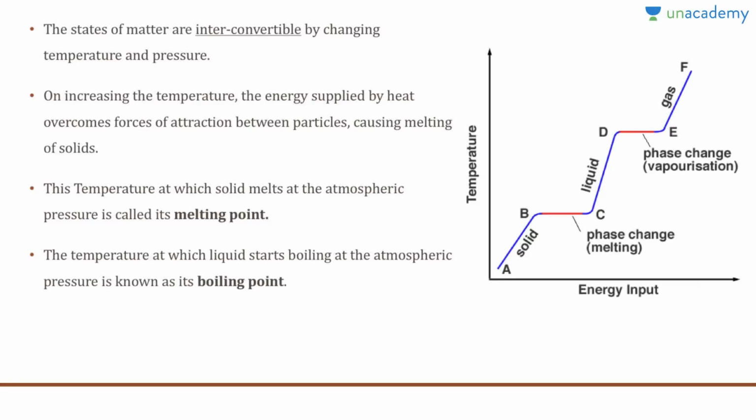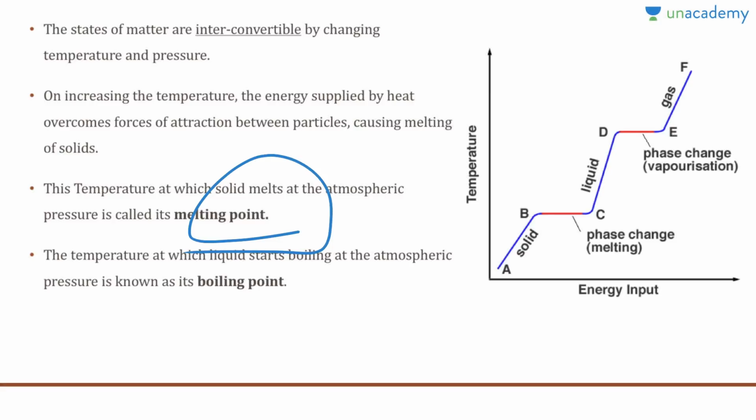The states of matter are interconvertible by changing temperature and pressure. Very common stuff, but still we need to learn. On increasing the temperature, the energy supplied by heat overcomes the forces of attraction between particles, causing melting of solids. The temperature at which a solid melts at atmospheric pressure is called its melting point, and the temperature at which a liquid starts boiling at atmospheric pressure is known as its boiling point.